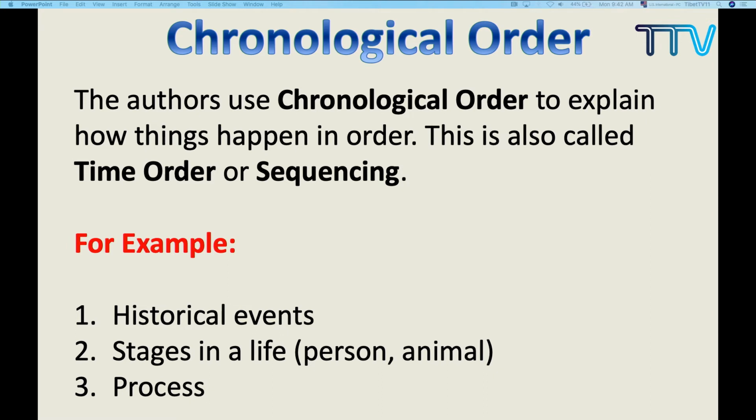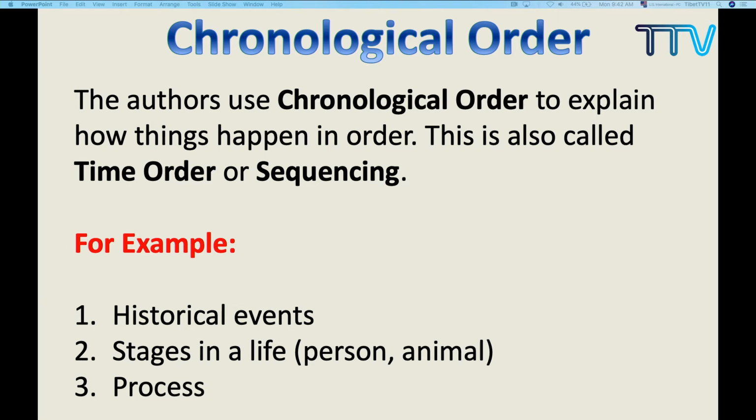So, did you understand this? When do the authors use this particular structure? Suppose the author wants to inform the readers about some important historical facts, you can say different kinds of war. You can also talk about how to prepare one of your favorite dishes, for example, pancake. Now if you come across some new gadgets, how to use that, how to start, how to reset all these things. If the writer wants to inform the reader about all the things in proper order, the writer uses this particular text structure.